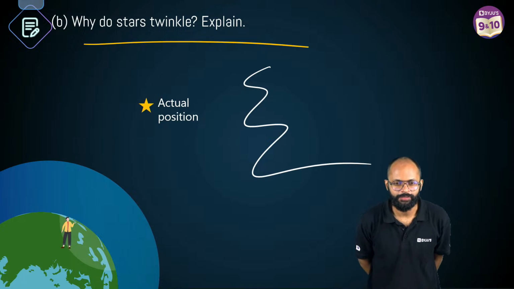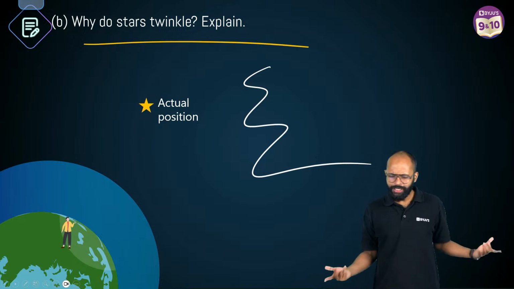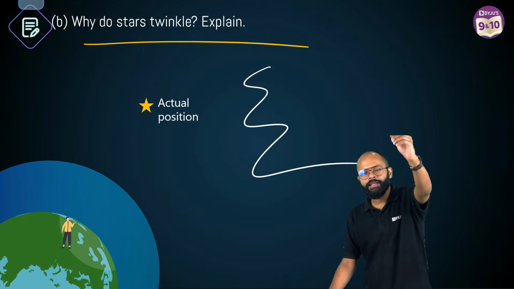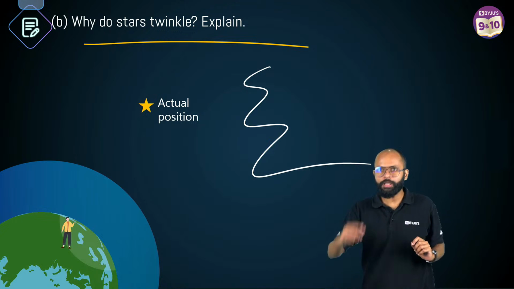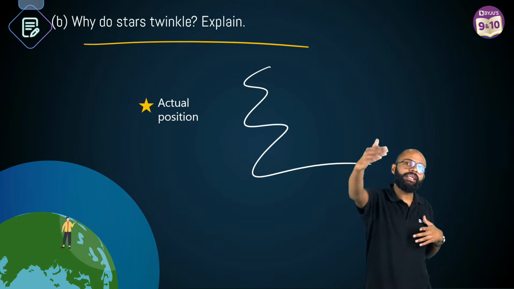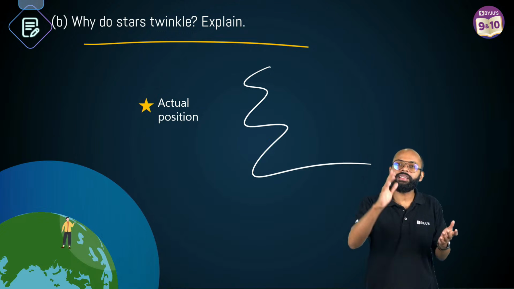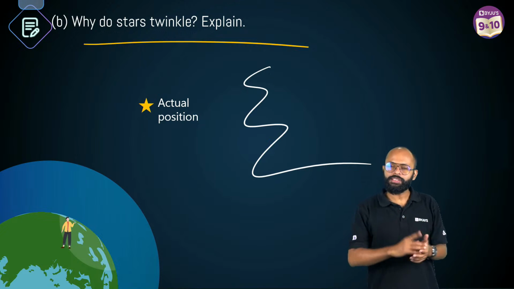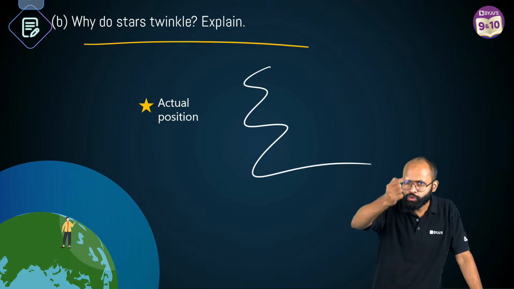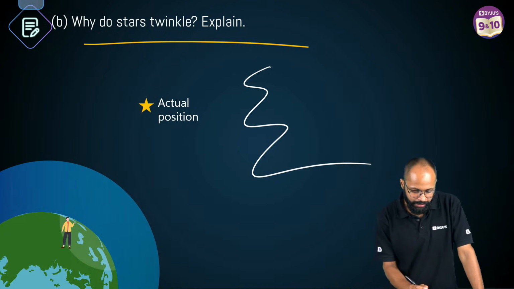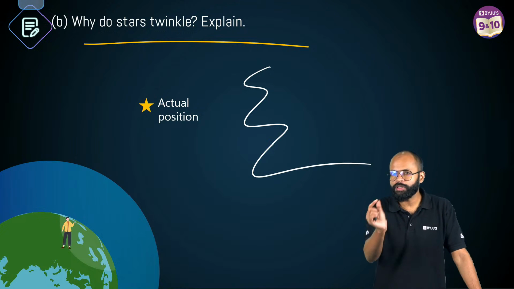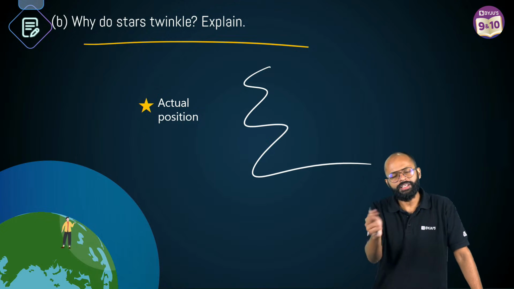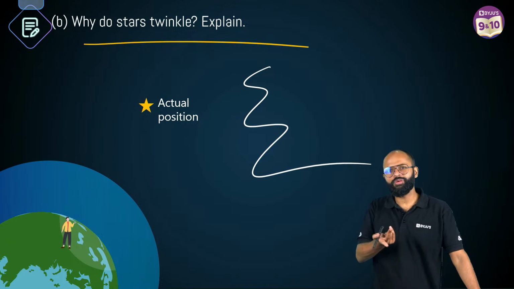Oh, nice. Jishna has the answer. Atmospheric refraction. That's correct. See, why do stars twinkle? The actual position of the star is different, but when the light from the star reaches your eye, it is not coming straight. In between, it has so much to cross. What is it? Sir, it is the layer of atmosphere. You are sitting under an ocean of air, right? So this light from the star is traveling through so much atmosphere. And this atmosphere compared to vacuum is slightly denser. We say air and vacuum are the same. For smaller distances it's okay, but the atmosphere is so much, right?